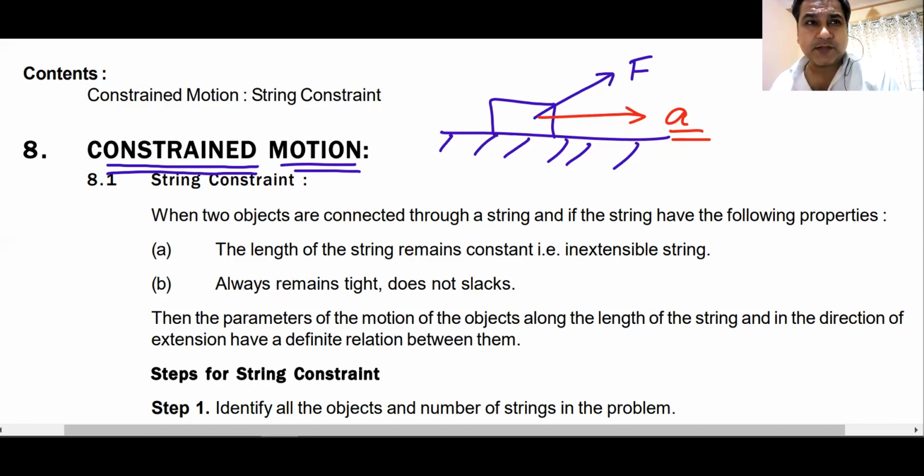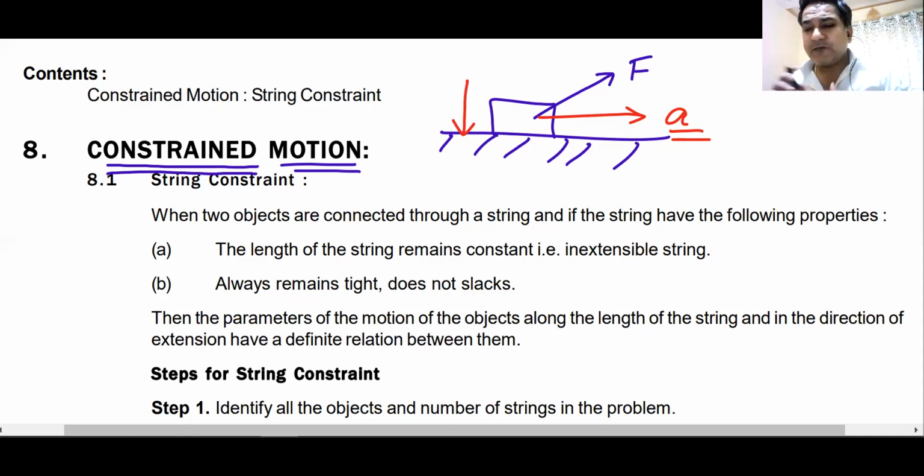Yes. What type of constraint does this motion have? We call it plane constraint or wedge constraint. This is a plane. Since this body is kept on a plane and it is moving along the plane, this type of constraint is known as wedge constraint or plane constraint.